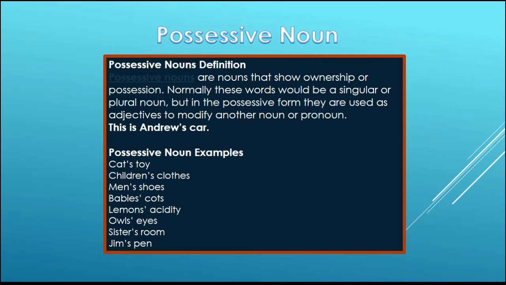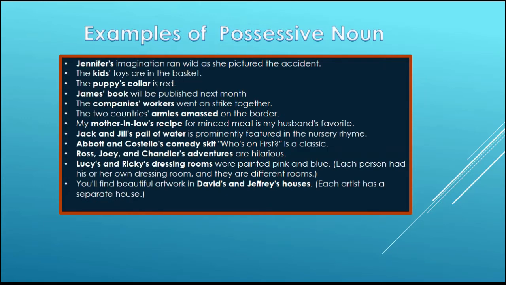Here are some more examples. These will clear up the use of possessive noun more to you. Cat's toy, children's clothes, men's shoes, baby's cots, lemon's acidity, owl's eyes, sister's room, Jim's pen. Now look at some more examples of possessive noun in sentences.